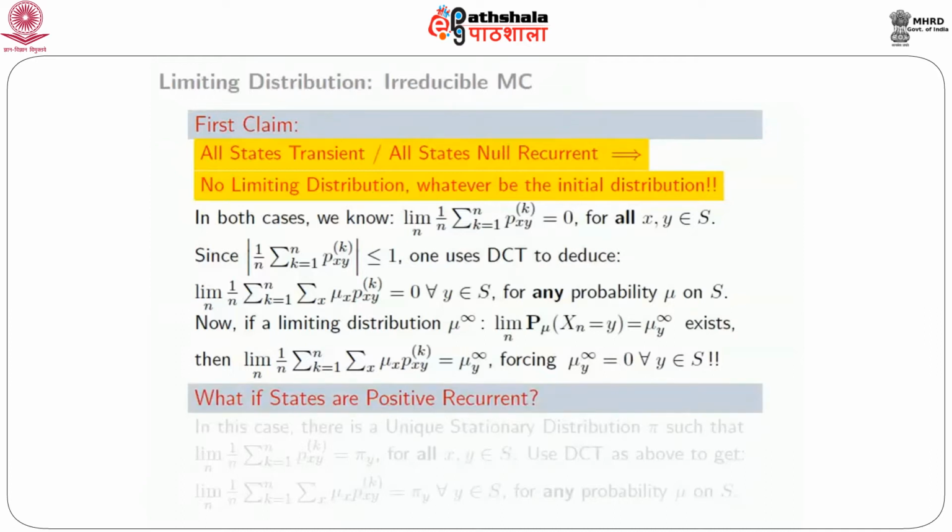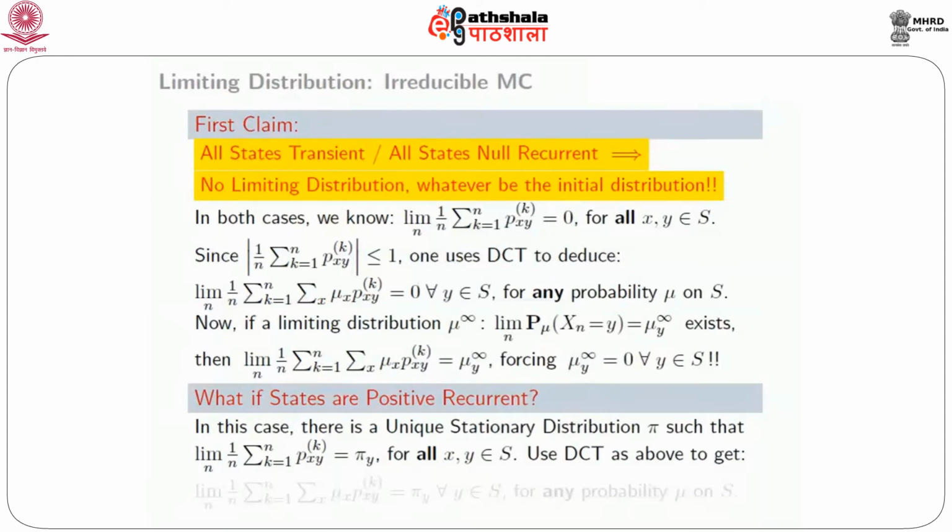So the only other case that remains is, if the states are positive recurrent, then what? Do we have a limiting distribution? Now of course in this case we know that there is a unique stationary distribution pi such that at least the averages, 1 over n summation k equal to 1 to n of p_xy^(k), converge to pi(y) for all x, y in S. Using the dominated convergence theorem exactly as above, you can easily verify that if you take any initial distribution mu on S, then still the averages have to converge to the same limit pi(y) for every y in S. It's again a consequence of the dominated convergence theorem.